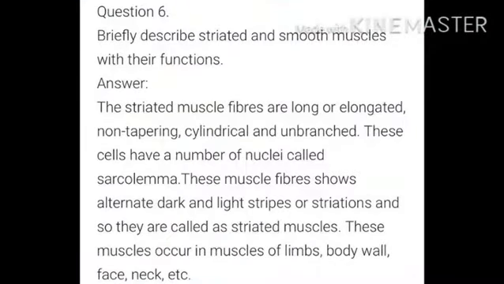Now briefly describe striated and smooth muscles with their function. The striated muscle fibers are long or elongated, not tapered, cylindrical and unbranched. These cells have a number of nuclei beneath the sarcolemma. These muscle fibers show alternate dark and light stripes or striations, and so they are called striated muscles. These muscles occur in muscles of limb, body wall, face, neck.